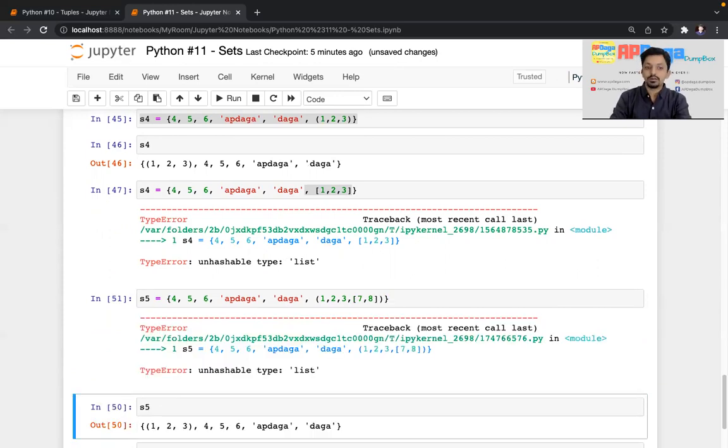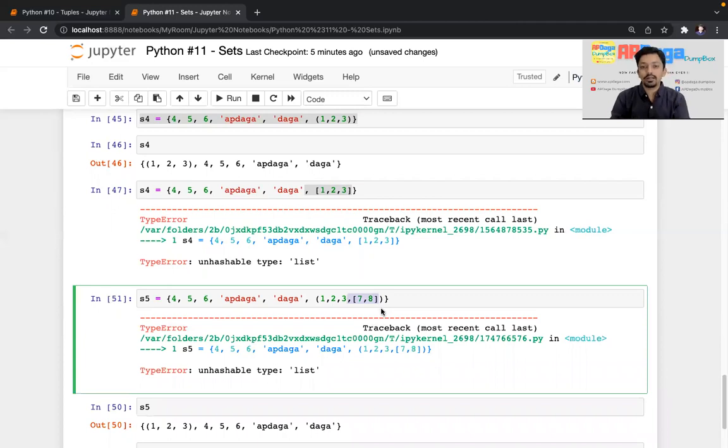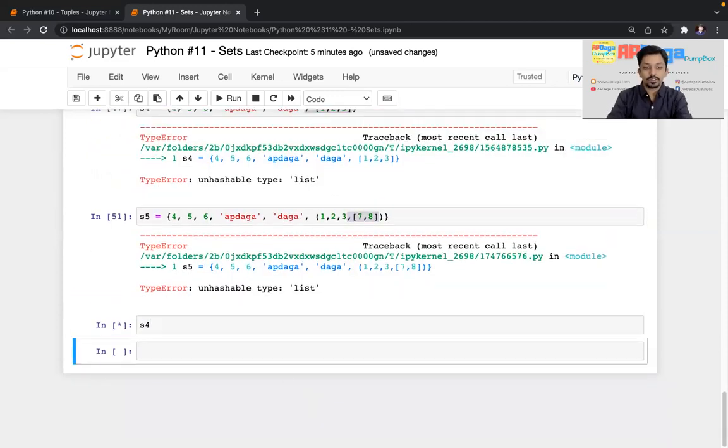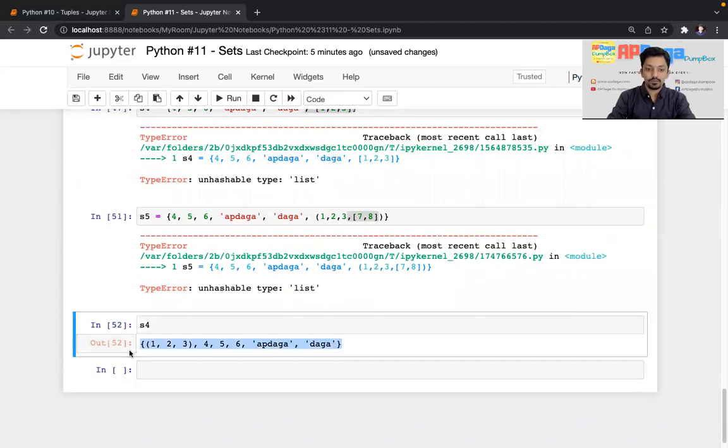So it doesn't accept in any way. If you try this and that combination, anything, a list cannot be put into a set in one way or another. There is no way to put a list as of now. As per my knowledge, you cannot put a list into a set, maybe directly, maybe indirectly. So that is a limitation of list. Okay, now moving forward, let's talk about S4. Yeah, this is S4.